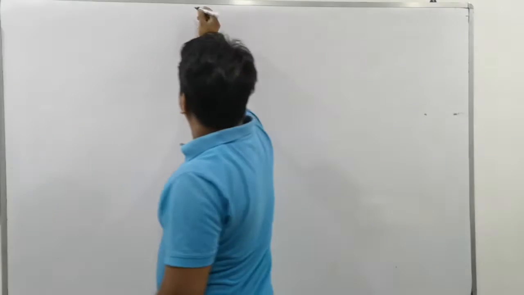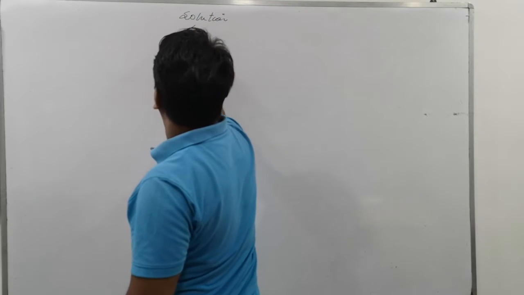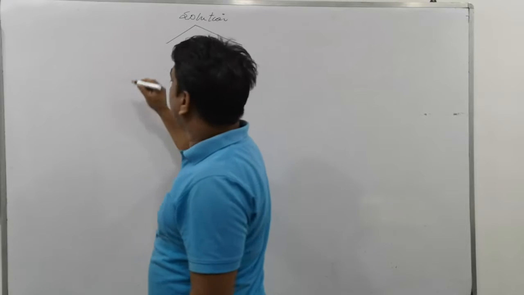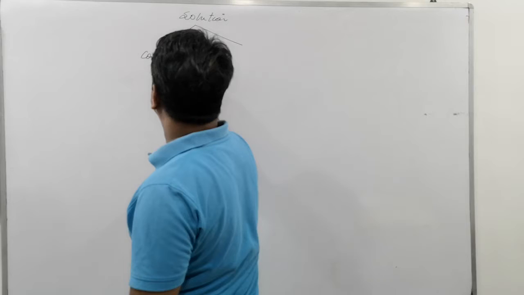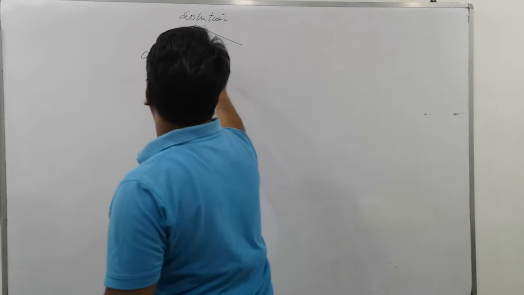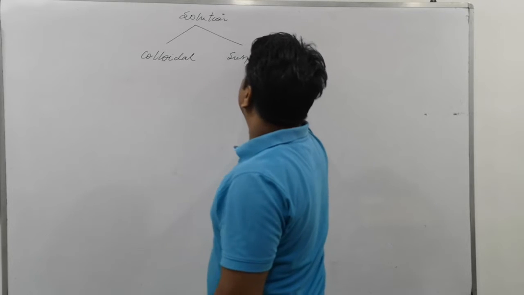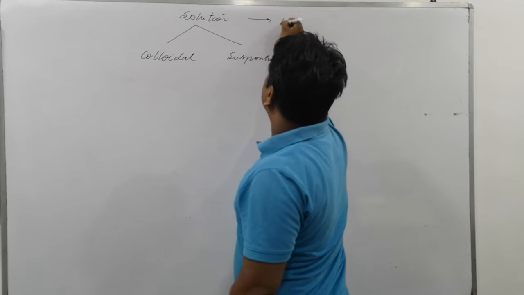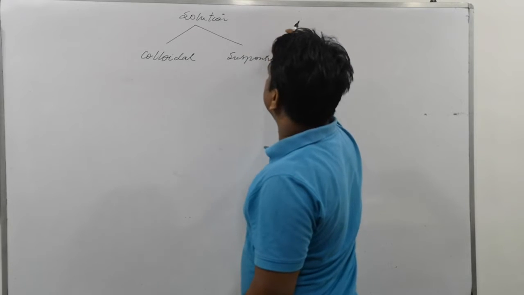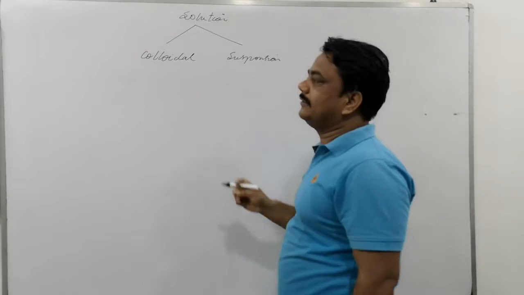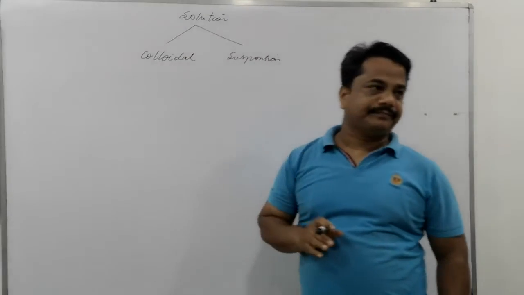Today I will tell you about solutions. Solutions have somewhat colloidal, and the second is suspension. And the third type we will discuss here is called the true solution, the real solution we'll talk about. Solutions have two more types, colloidal and suspension.